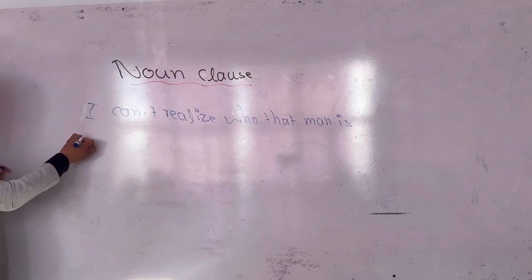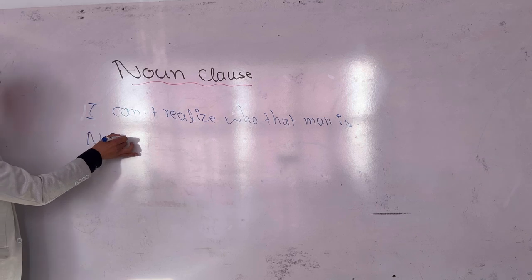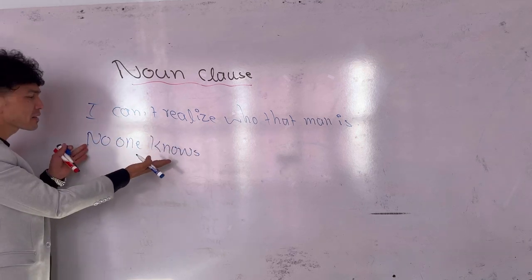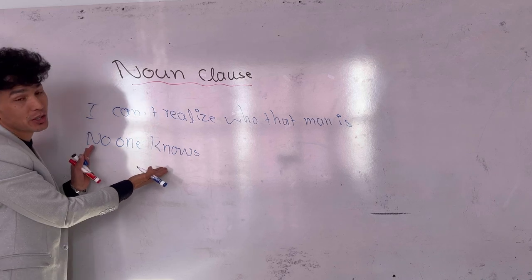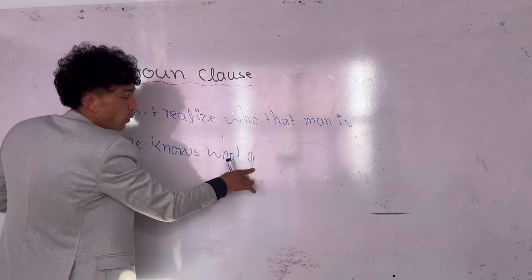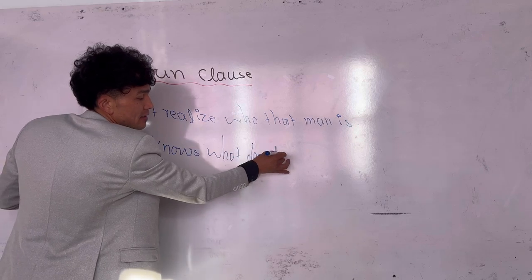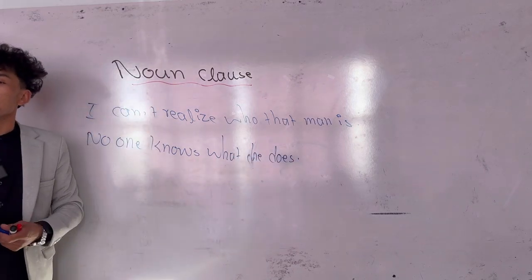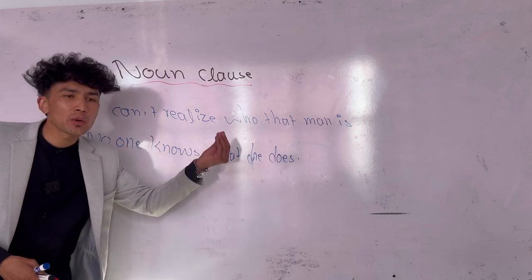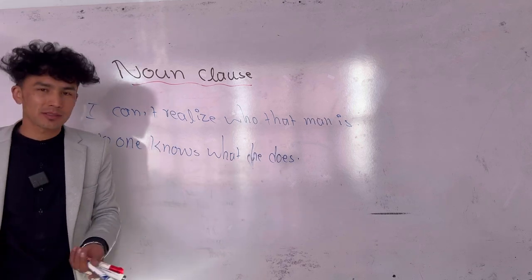Okay, somebody says, no one knows. For example, no one knows. Until here, this is an independent class. You understand? Okay, what he does. No one knows what he does. It means no one knows what his job is.